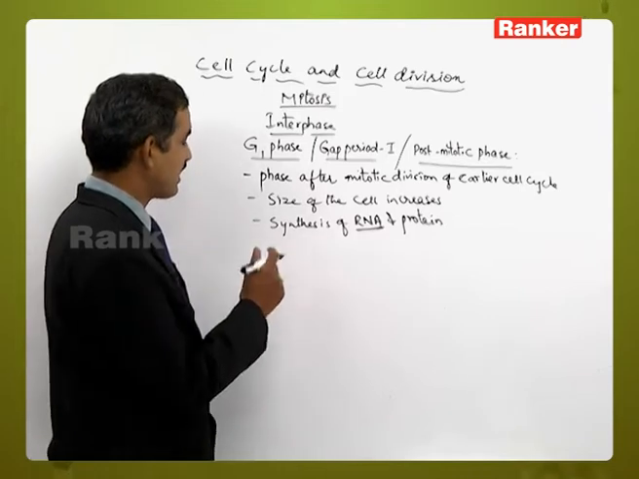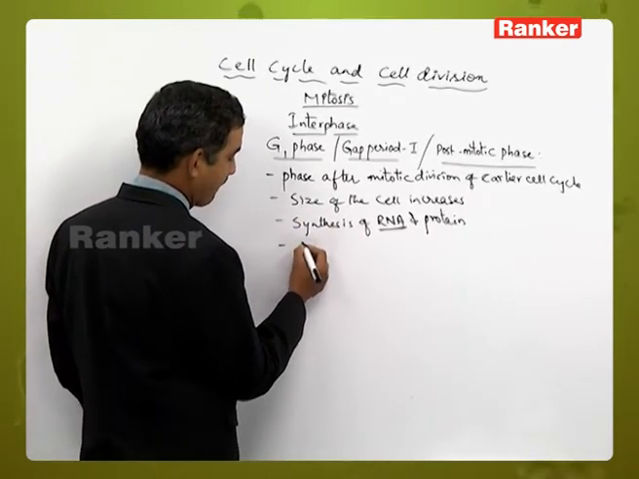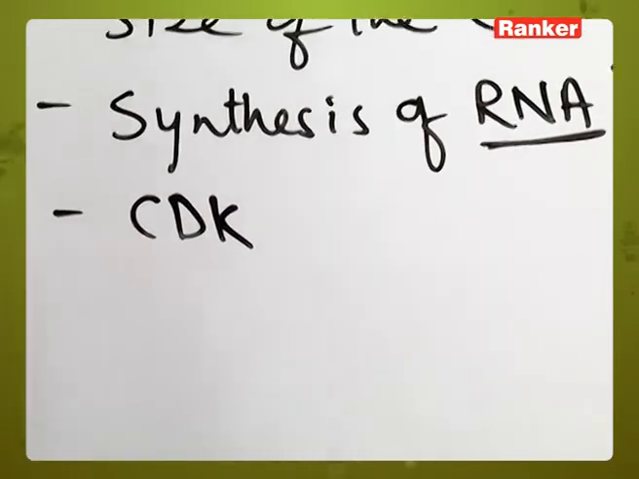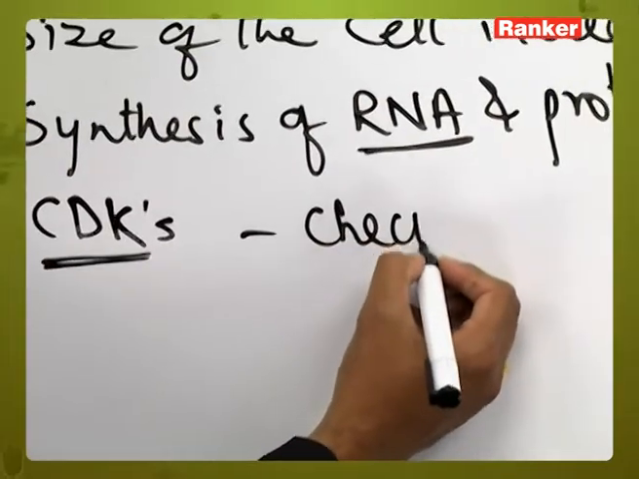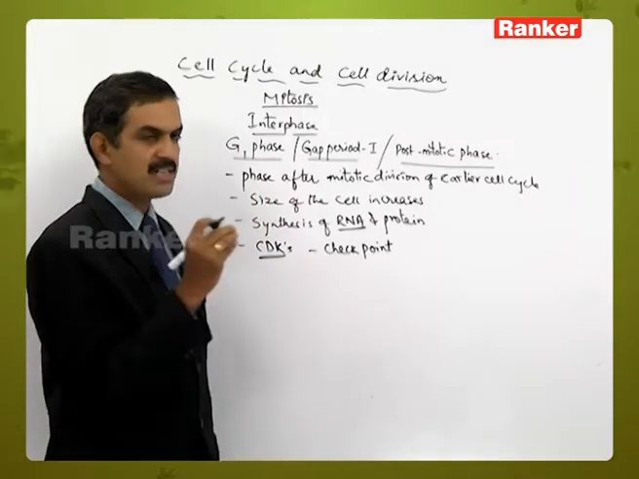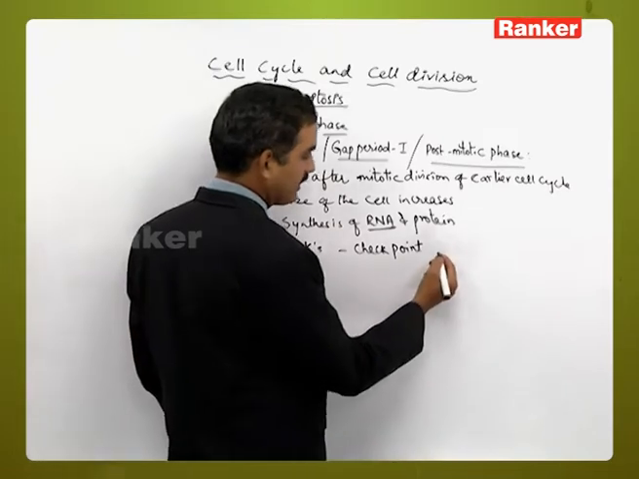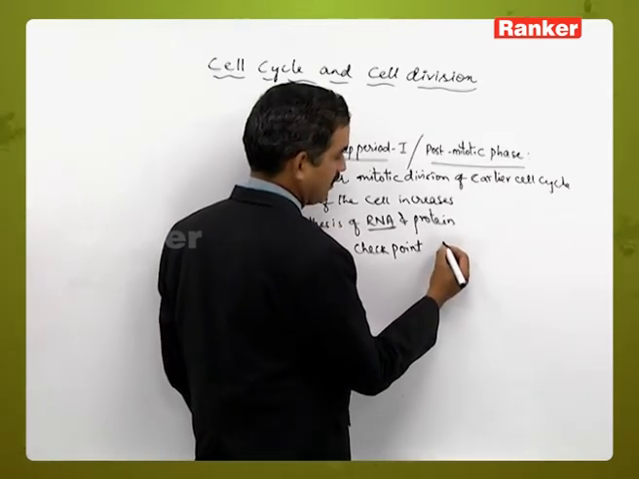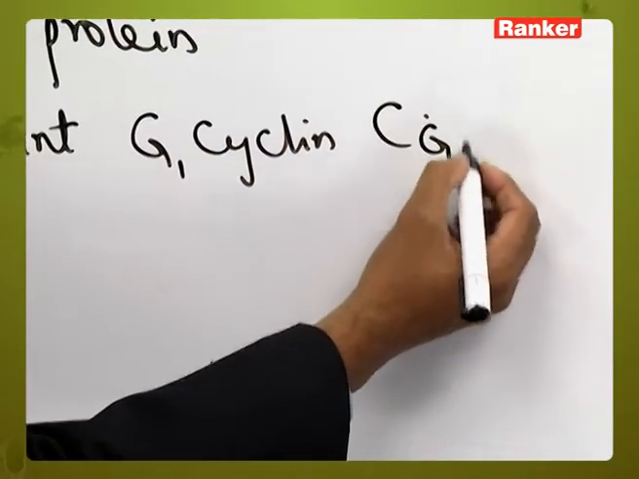So these are the changes, and during this process the CDKs, the cyclin dependent protein kinases, will be operated. Here there is one checkpoint during this stage. This checkpoint decides whether the cell cycle from the G1 phase should enter into the S phase or not. That is regulated by the G1 cyclin, or CG1 as we call it.